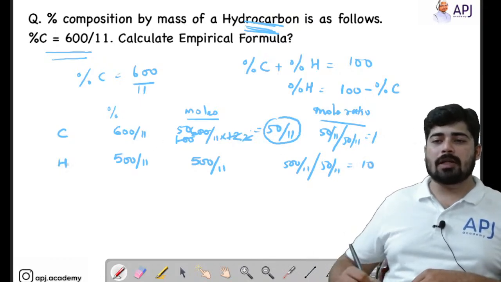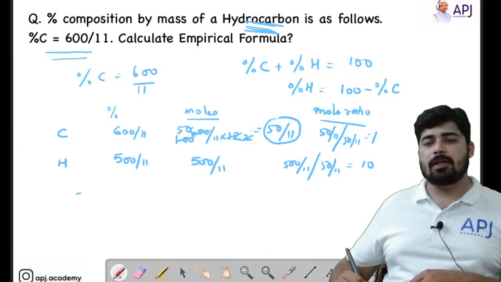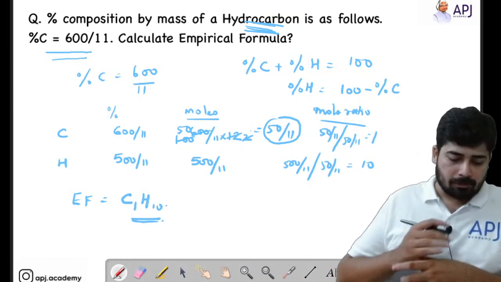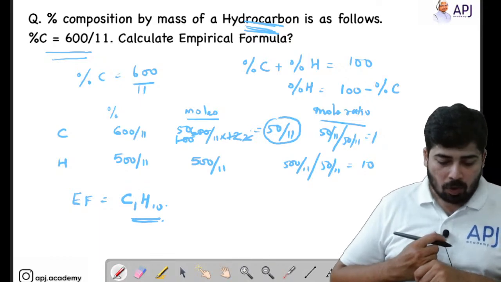So we got the mole ratio. Now that's enough for us to find out the empirical formula. So empirical formula is equal to C1H10. Yes students, hope this is clear.